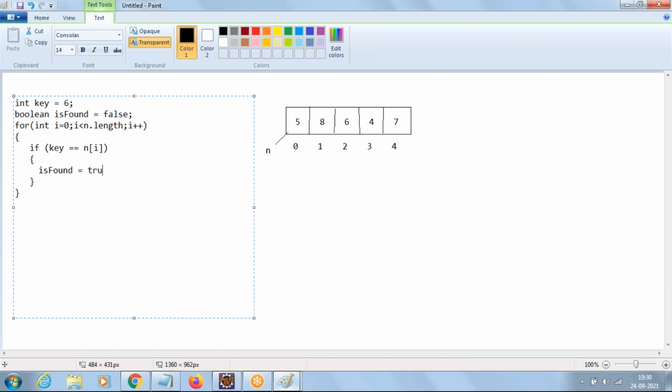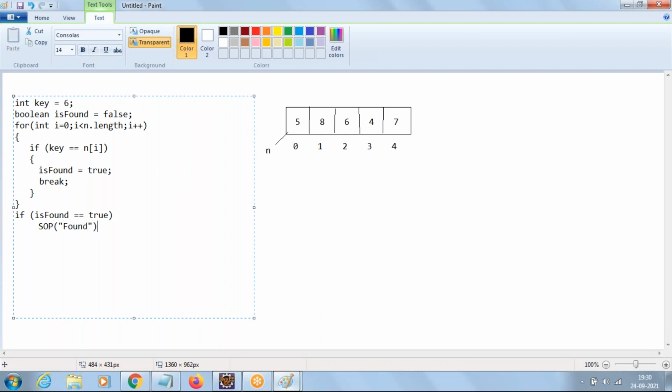Immediately we'll make is found as what here? True. Means if the element is found in the array, immediately we'll make is found as true. Once you make is found as true, means if the element is present in array, do I need to compare with other elements now? No. Then what keyword I should use to come out of loop? Break. Very good. So break will come out of loop. Now once you come out of loop, you check here. If the value of is found has become true, then go with the message